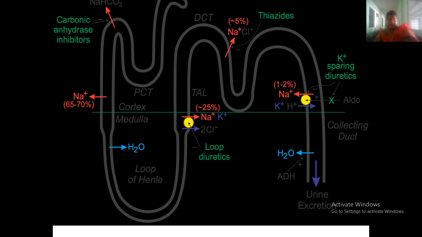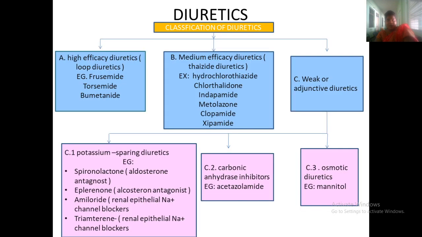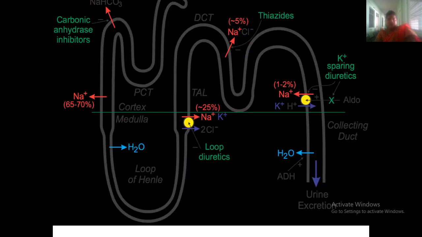Where these carbonic anhydrase inhibitors act, we'll see. They are weak diuretics. In the proximal convoluted tubules, the carbonic anhydrase inhibitors act.